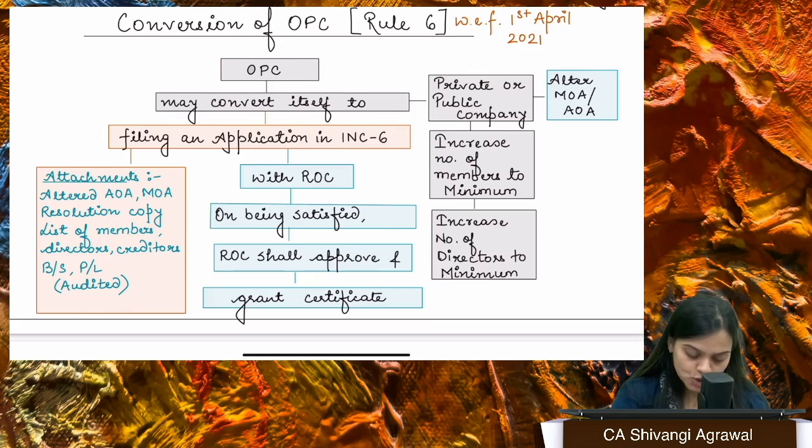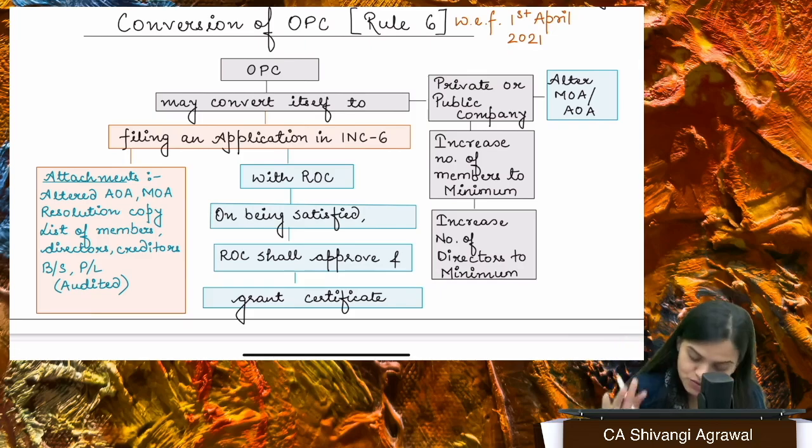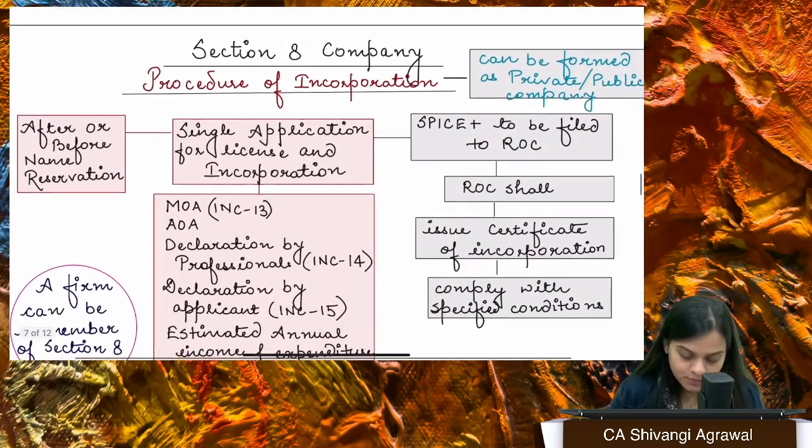And all you have to do is file an application with ROC. If ROC is satisfied, they'll approve and grant you the certificate. So nothing very special. You have to comply with all the requirements. If you're converting into a private company, comply with their requirements. If you're converting into a public company, comply with their requirements. And you can do that. That is not a problem.